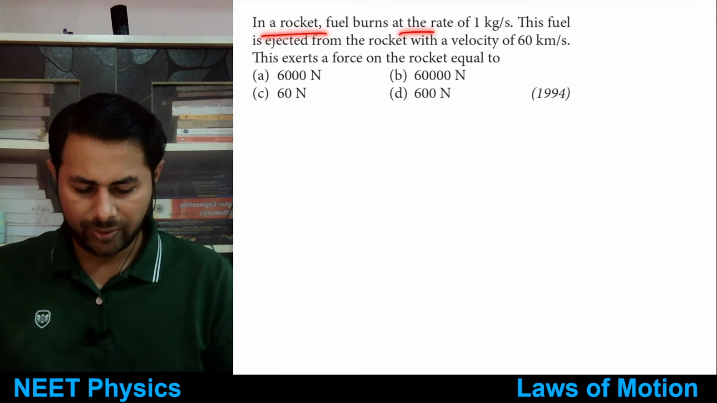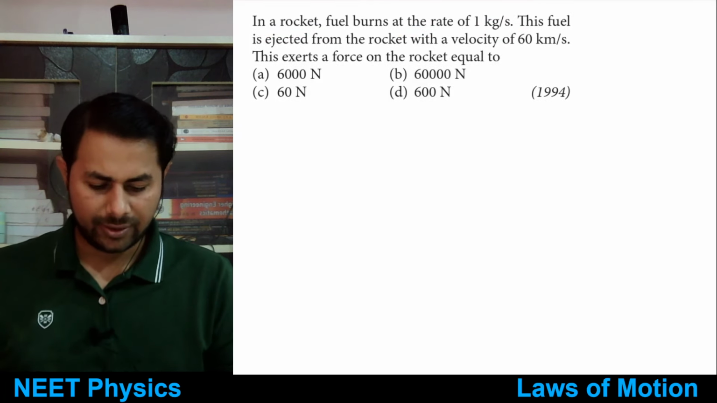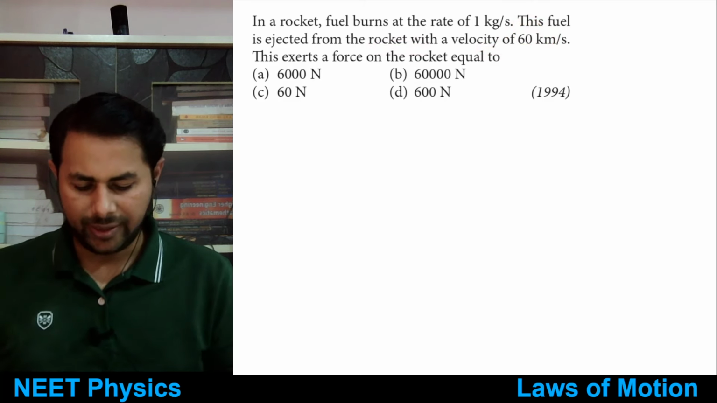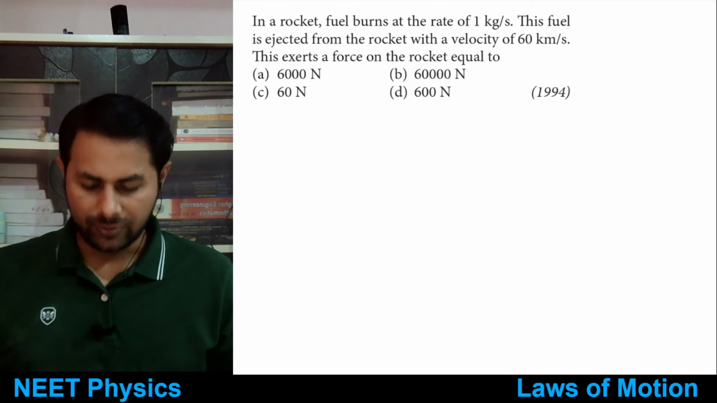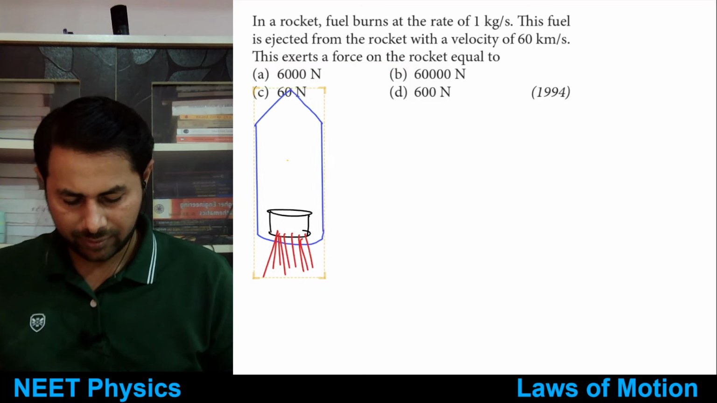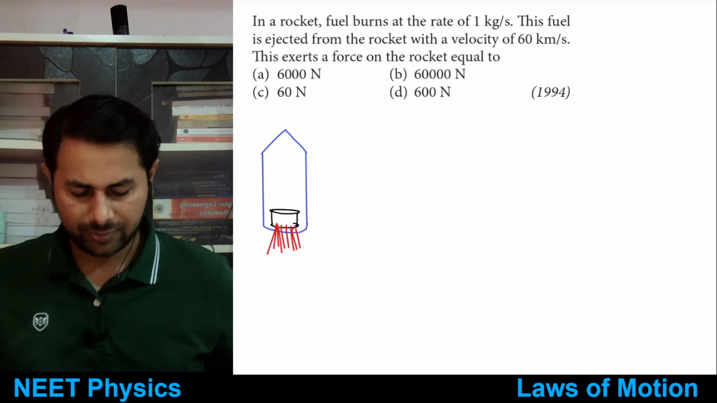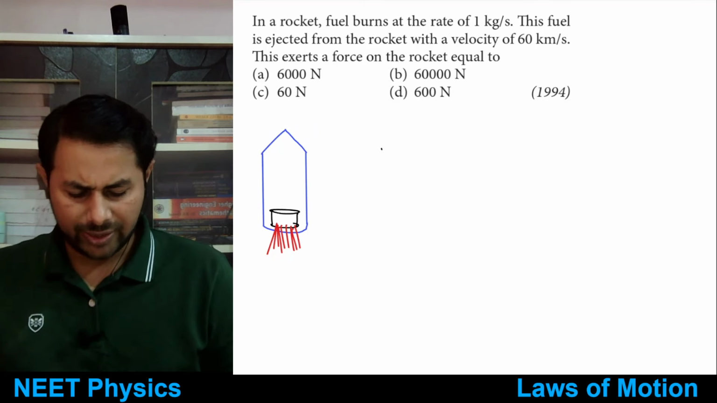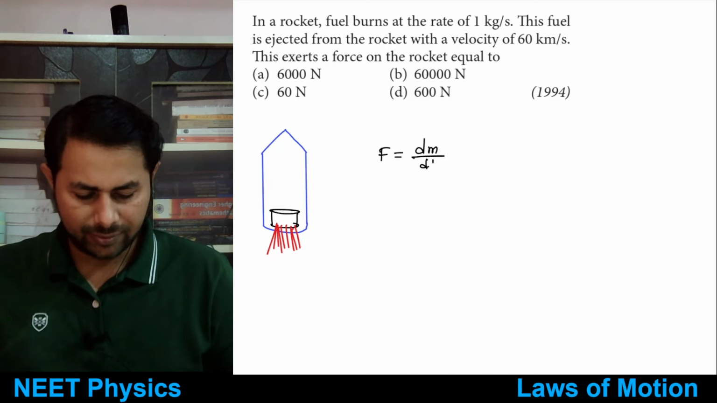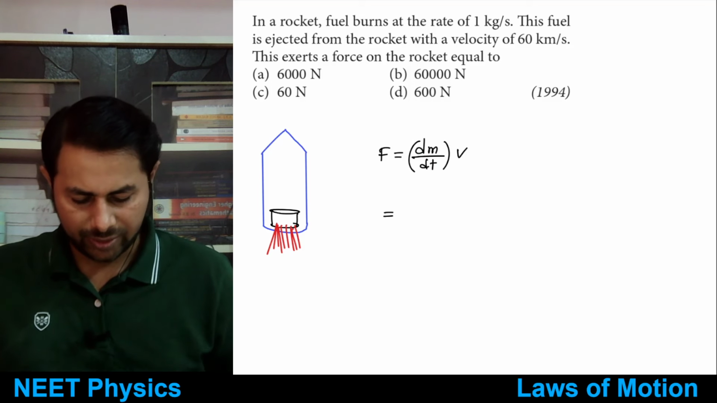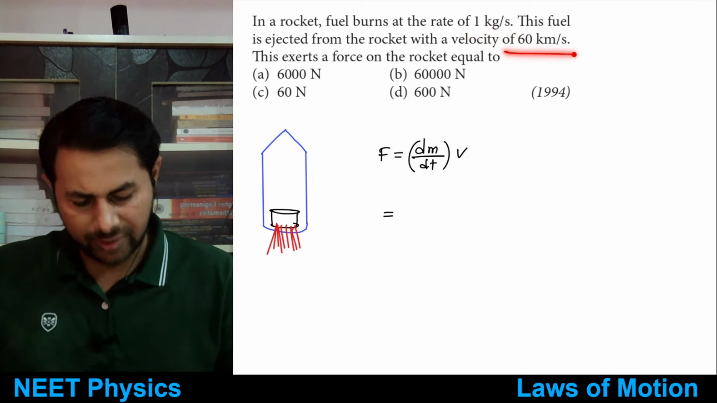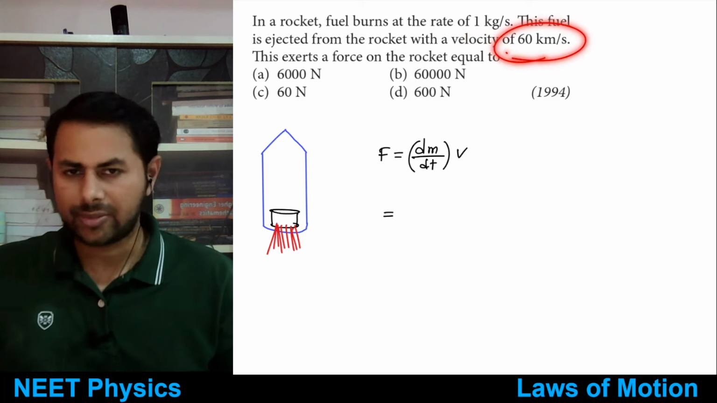In a rocket, fuel burns at the rate of 1 kg per second. This fuel is ejected from the rocket with a velocity of 60 kilometers per second. This exerts a force on rocket equal to. Tell me. This is very simple. This exerts a force equal to dm by dt multiplied by v. So dm by dt is given, right, 1 kg per second. V is given, speed of the exhaust gases is 60 kilometers per second.